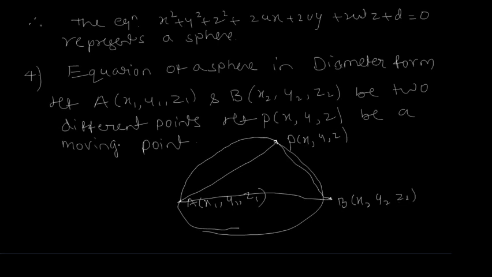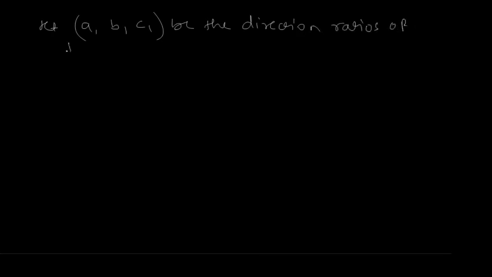Okay, so for that, let A1, B1, C1 be the direction ratios of the line AP.